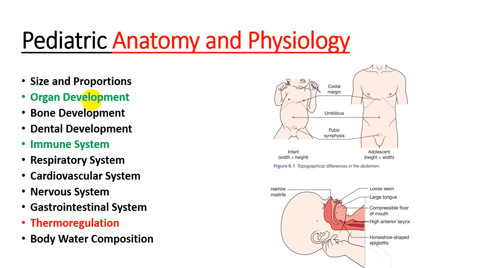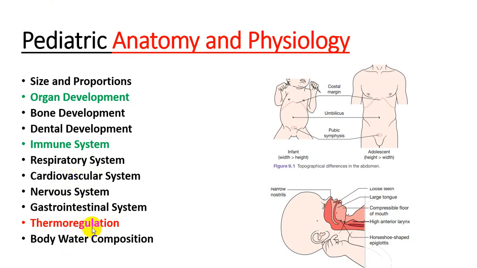Bone development is also occurring in children, because children's bones are flexible. Dental development is going on, so it is important in maxillofacial surgeries. Then let's talk about the systems. The immune system is very weak, so they are prone to infections. The respiratory system is different in children, and their respiratory rate is different. The cardiovascular system is different, and the blood pressure is also different. The nervous system and the brain are growing in children. The gastrointestinal system is different. These systems are the basic concern before surgery.